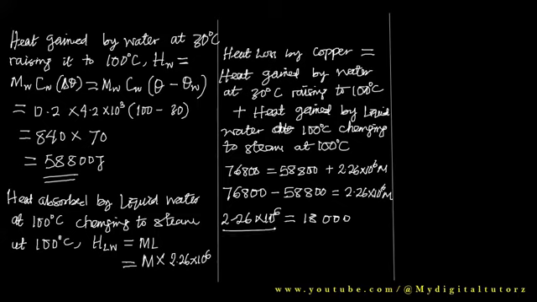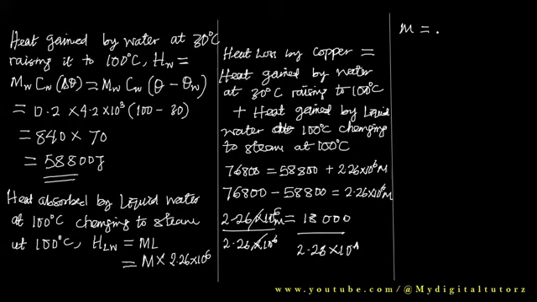Here now, divide both sides by 2.26 times 10 raised to the power 6. This one cancels this one. We have M equal to, so raise your calculator. What is 18,000 divided by 2.26 times 10 raised to the power 6?